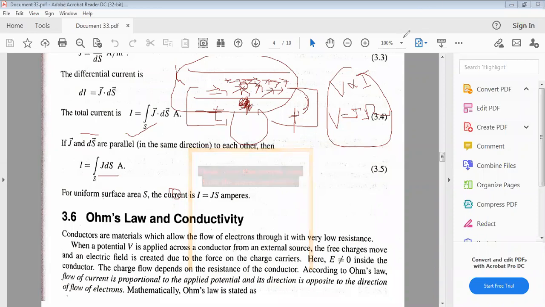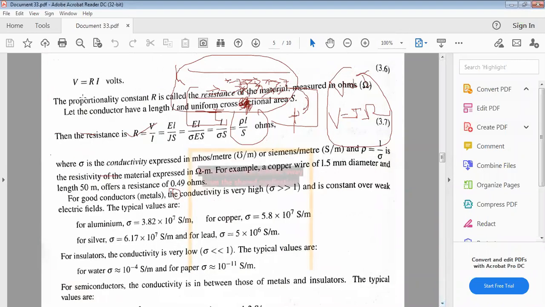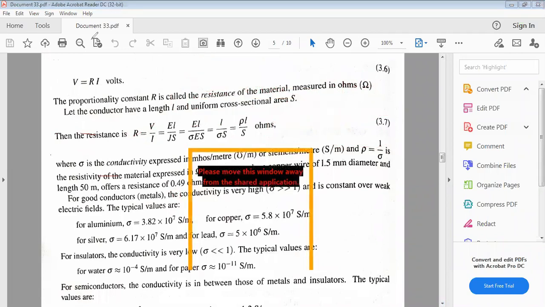In mathematical form, V is proportional to I, or V equals IR, right? The proportionality constant R is called the resistance of the material, measured in ohms. Let the conductor have a length L and a uniform cross-sectional area S. The resistance R equals V by I. What is meant by V and what is meant by I?